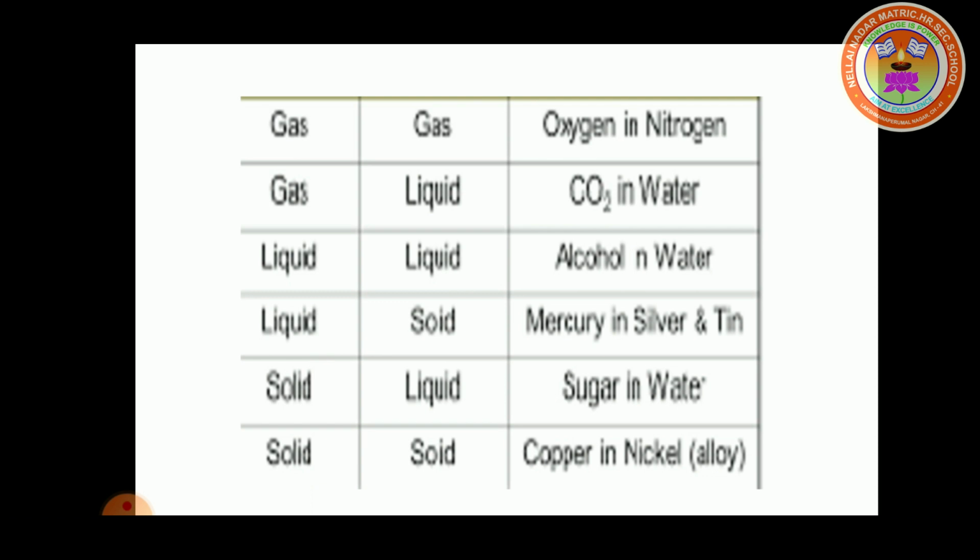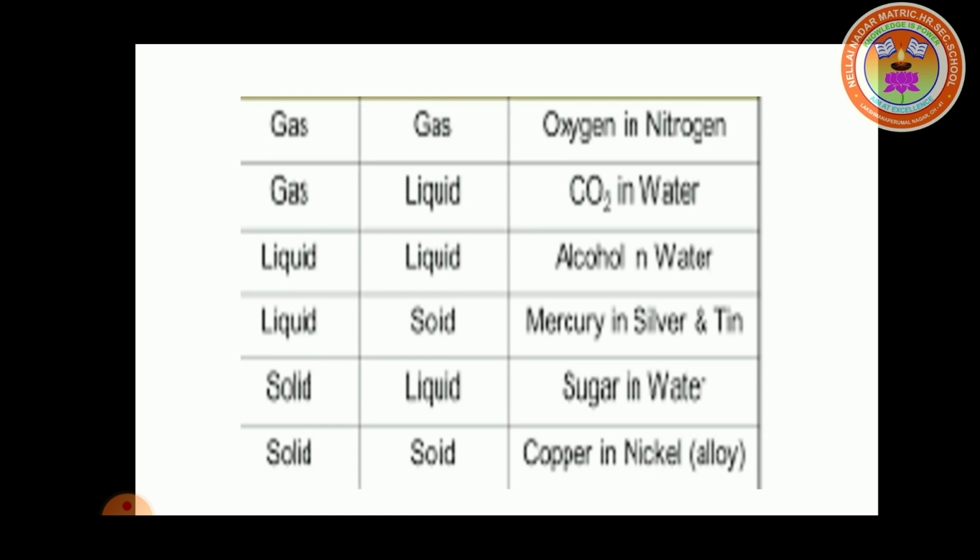Next, gas-liquid mixture. For example, carbon dioxide in water. Carbon dioxide is a gas and water is a liquid, so this is an example of a gas-liquid mixture. Next, liquid-liquid mixture. Alcohol in water. Alcohol and water are both liquids, so this is an example of a liquid-liquid mixture.